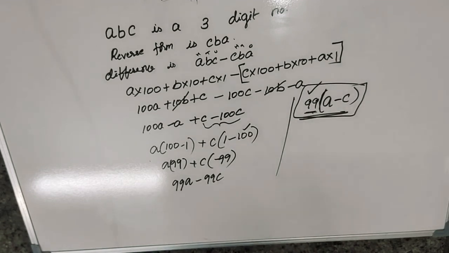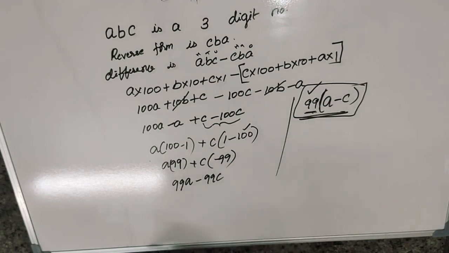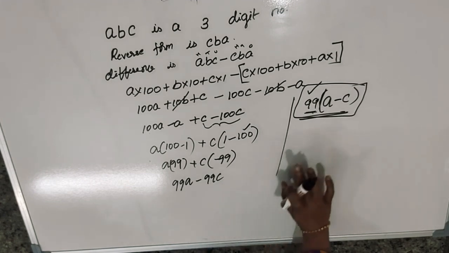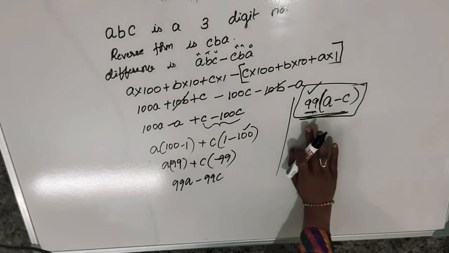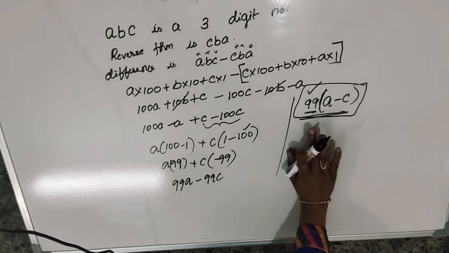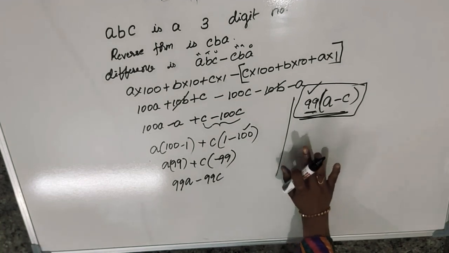If you want, you take any number and you see. The difference is 99 means not only 99, something else will come, but the number is divisible by 99.